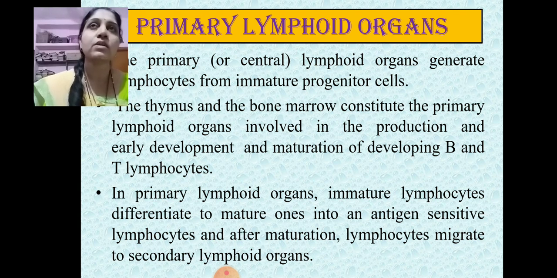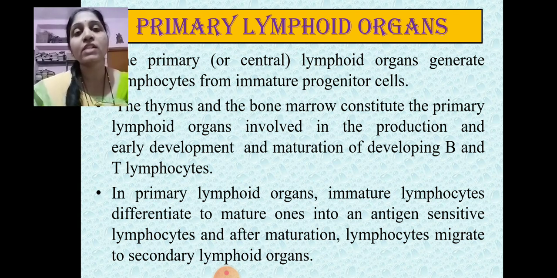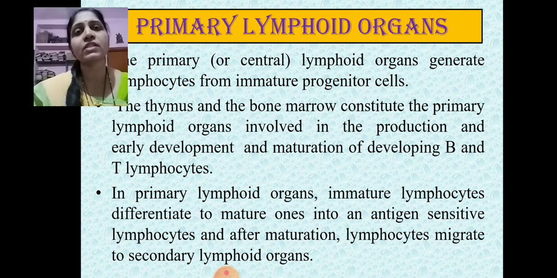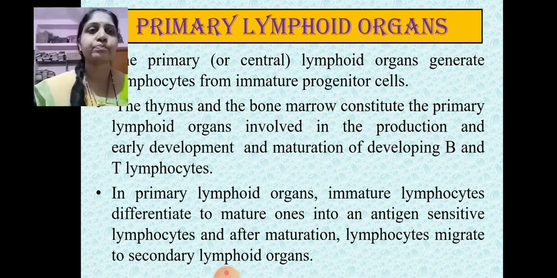Preferentially within the thymus, there is the development of the T lymphocytic cells, which are responsible for giving the cell mediated immune response. And within the bone marrow there is the development of the B cells. These B cells are responsible for giving the humoral immune response, or they are the antibody forming cells.